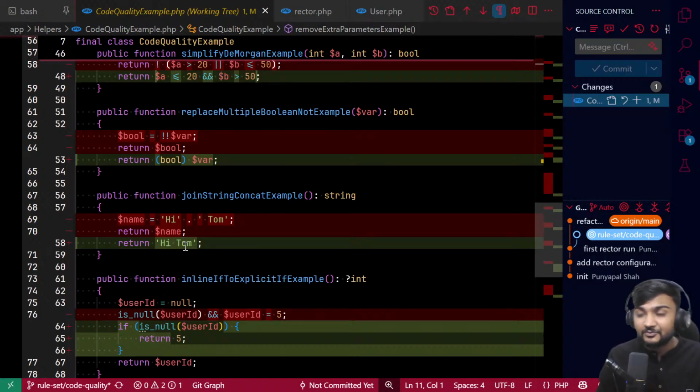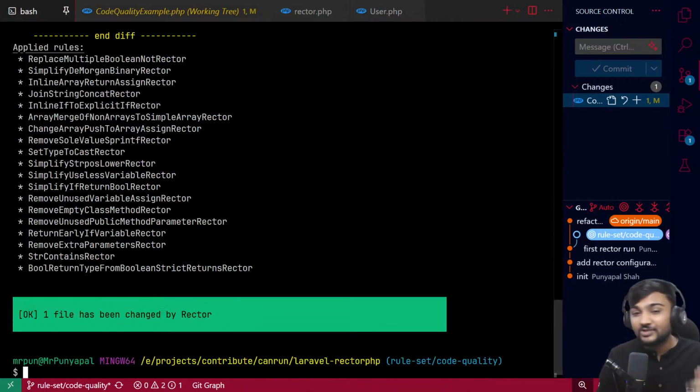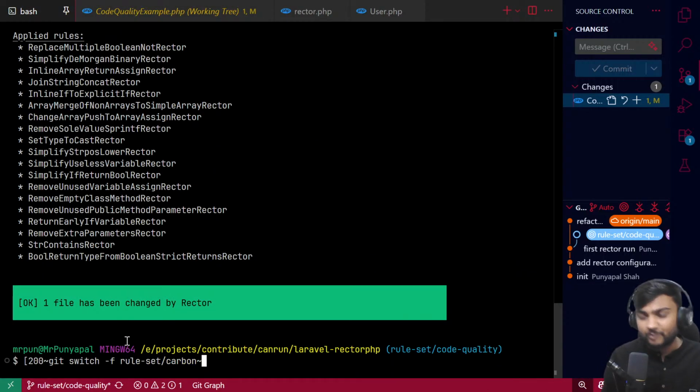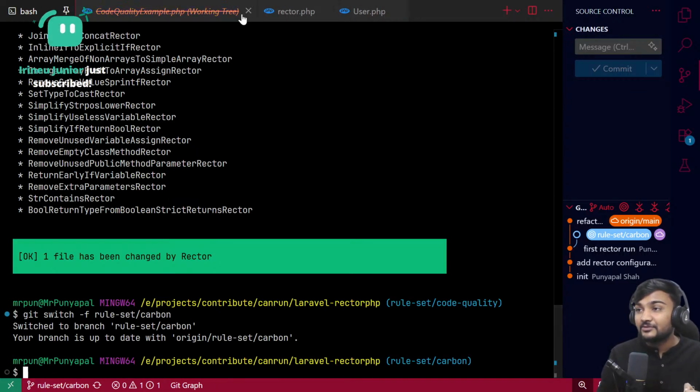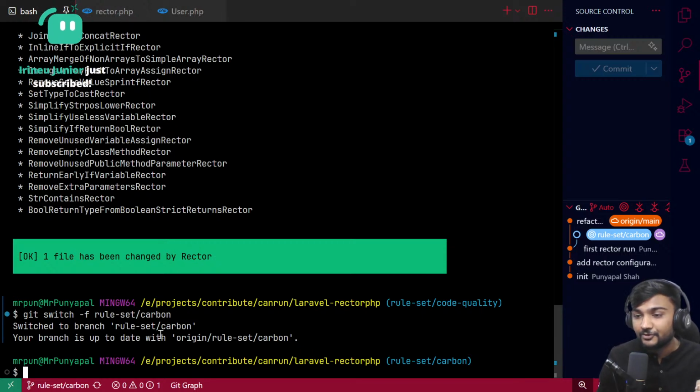For PHP, we can look into a lot of things, but I have one more thing to show, which is a problem for a lot of people, for the Carbon stuff.